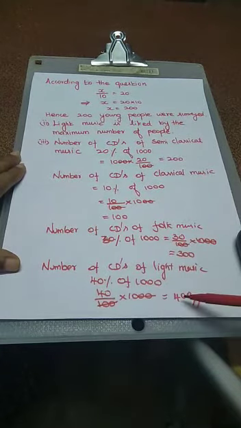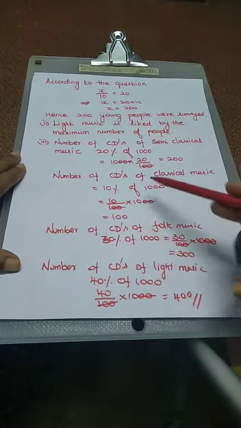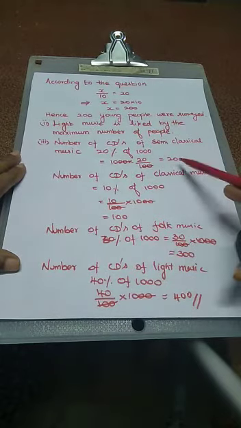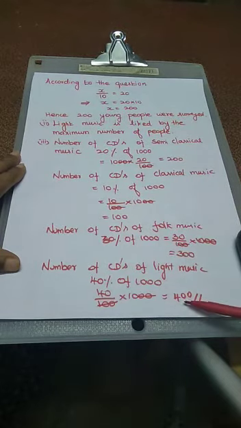Now you just add the value for light music CD 400, folk music CD 300, classical music CD 100, semi-classical music CD 200. 200 plus 100 is 300, 300 plus 300 is 600, 600 plus 400 is 1000. So the series of 1000.